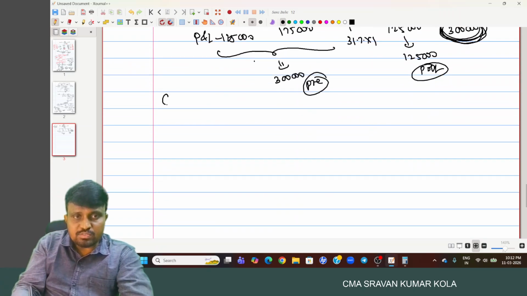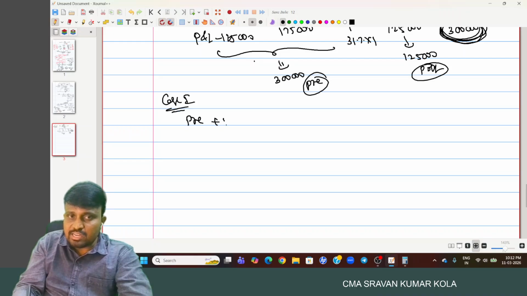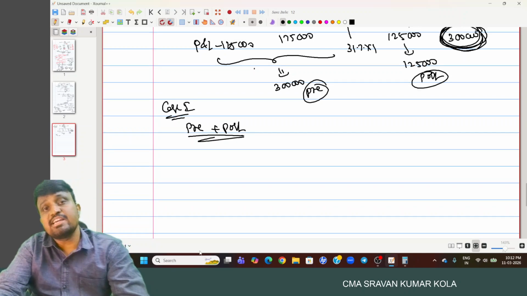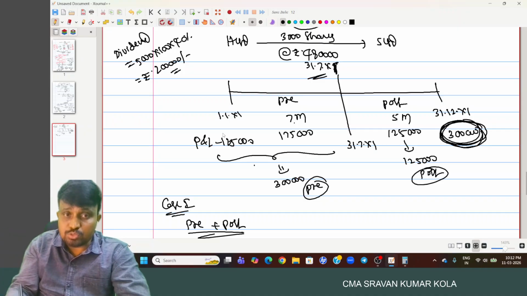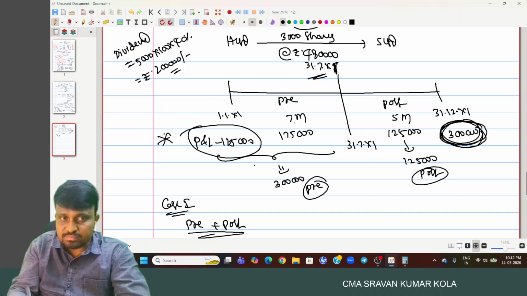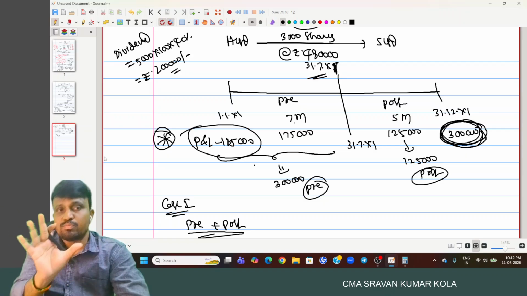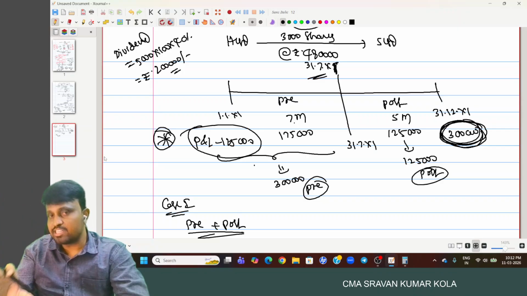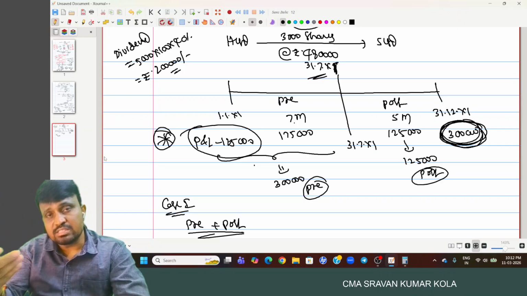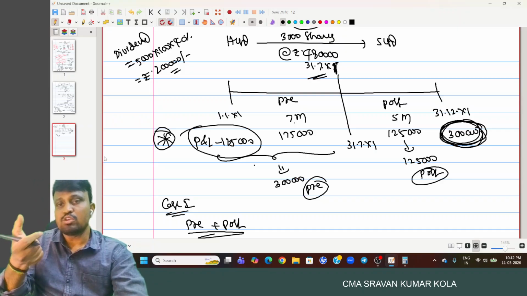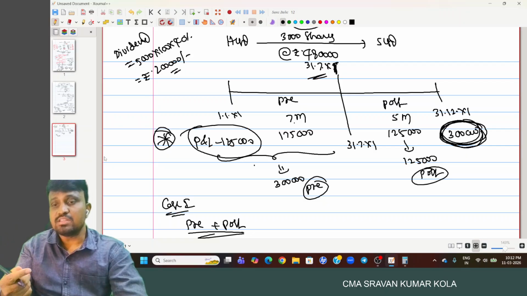For example, in case 1, first we provide the pre and later we provide the post. First we use the entire pre profits of the current year only. Don't disturb this 1,25,000, don't disturb the opening balance. And they clearly mention the dividend is provided out of the current year profits only. Even in Schedule 3, while discussing the financial statements of the company, one topic is dividend. Dividend is always provided out of the current year profits first.